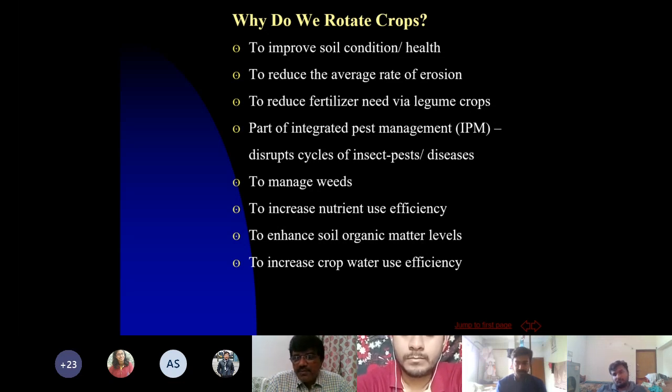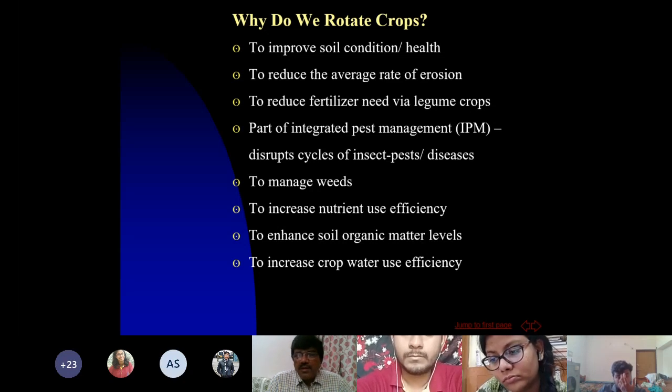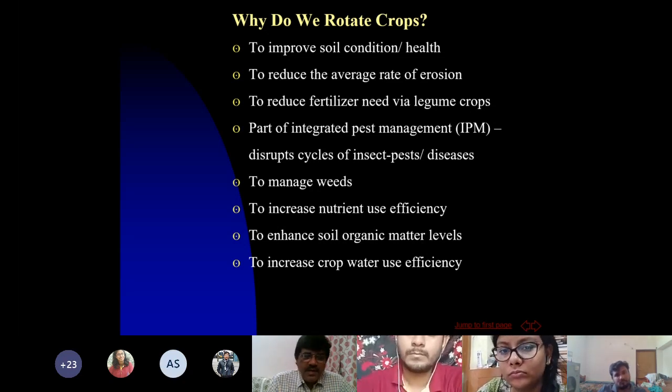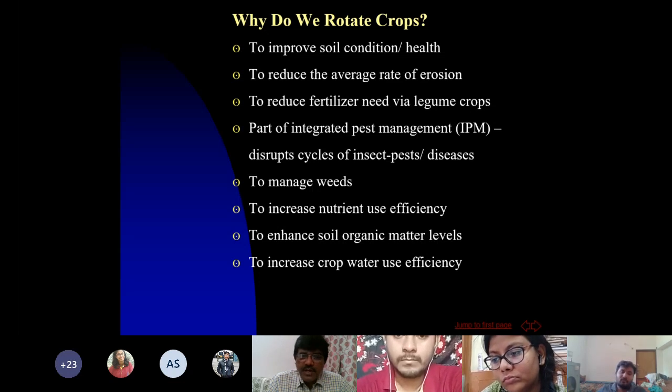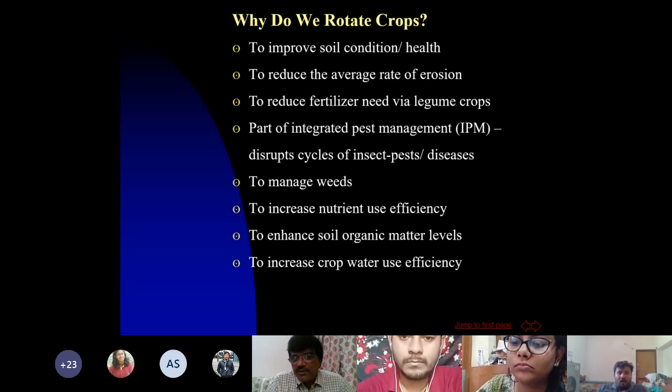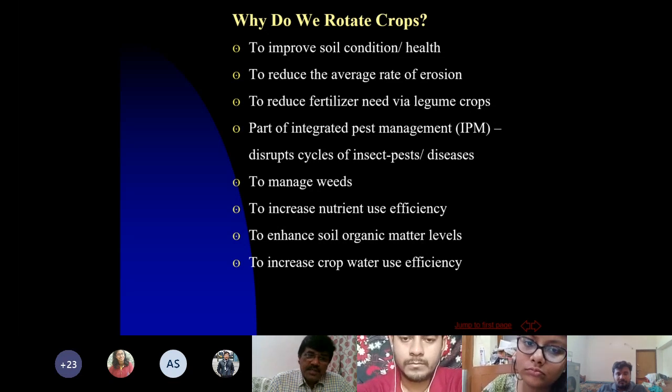To reduce the average rate of erosion, most of the time in crop rotations, it is recommended to include a legume. At least one legume should be included in a year. Generally speaking, if that is not possible, then in 2 years, one legume should be included in the crop rotation. This legume acts as a cover crop, and soil erosion is reduced if you have a variety of crops in your field. To reduce the fertilizer need, as I just told you, if you have a legume in the rotation, it is definitely going to reduce the nitrogen requirement of the succeeding crop.